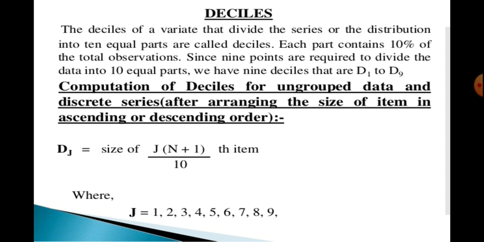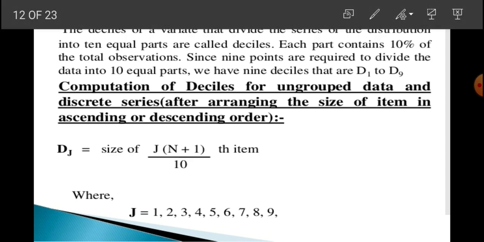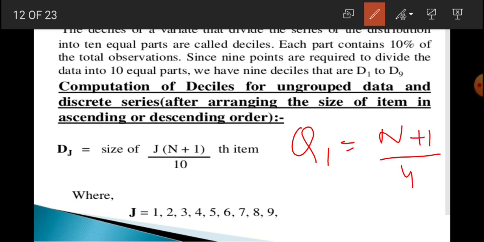So computation of deciles for ungrouped data and discrete series, after arranging the size of items in ascending or descending order. Now, just like we made the formulas in quartiles, we will make the exact formula here. Dj is equal to size of j times n plus 1 by 10. In Q1, what did we do? This is n plus 1 by 4. Why by 4? Because the quartile divides a series into 4 equal parts. Decile divides a series into 10 equal parts.